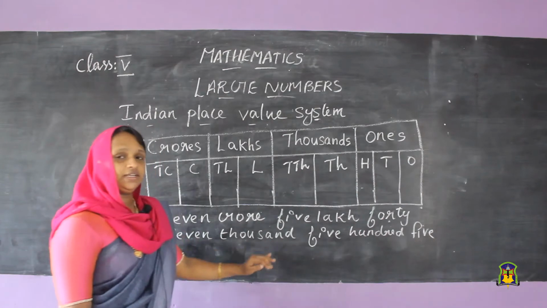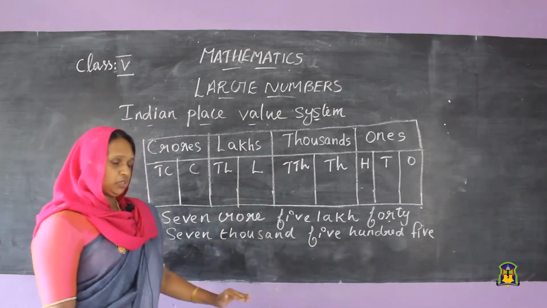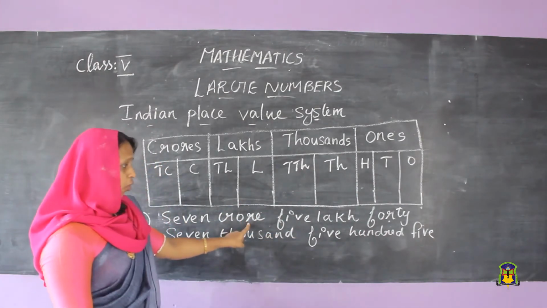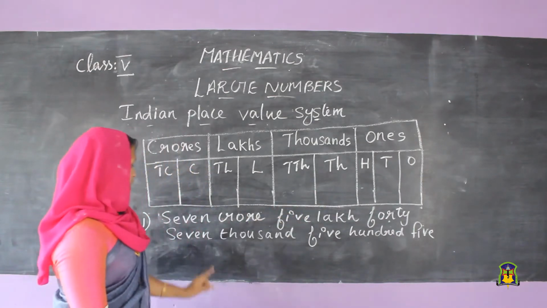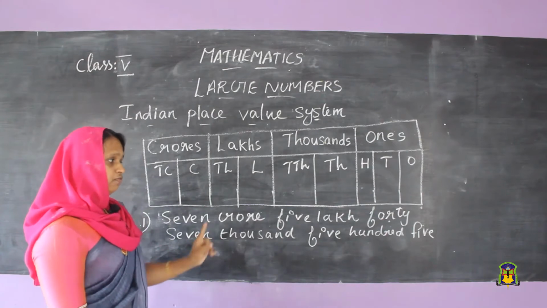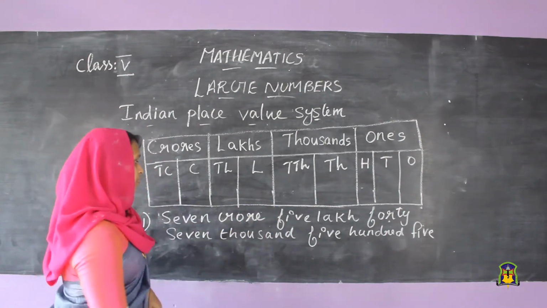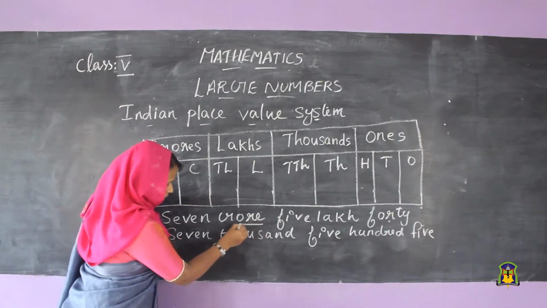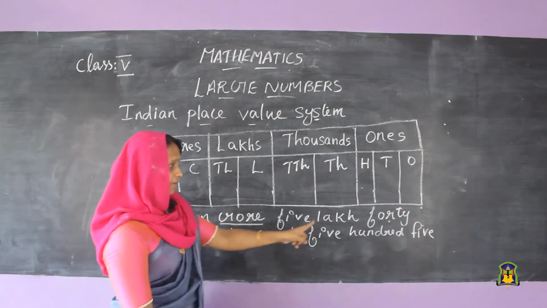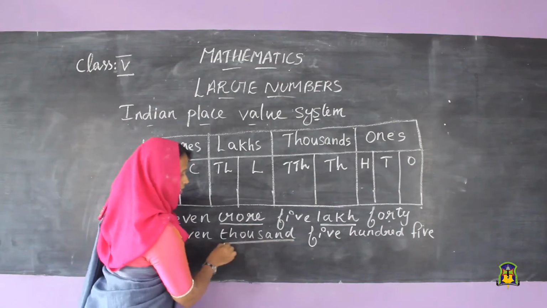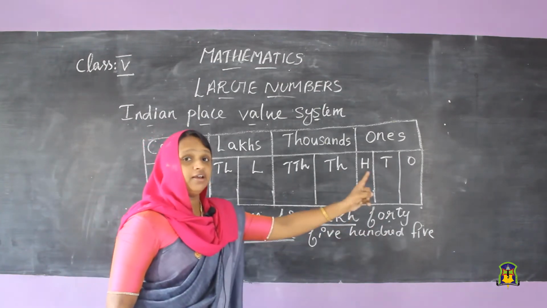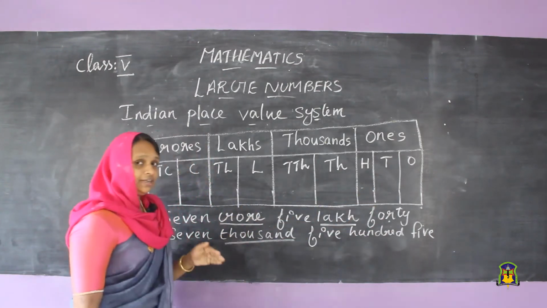We want to write this in numbers. See, 7 crore, then comes lakhs, then thousand, then 505. So you want to write it in numbers.